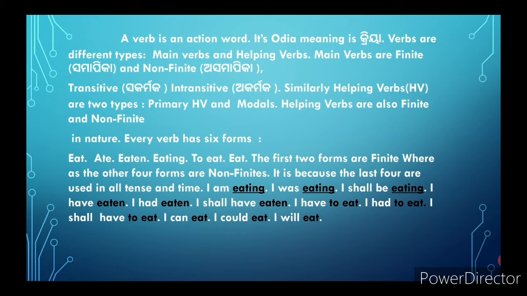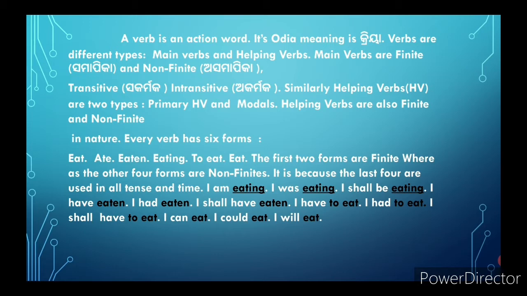The first two forms are finite, whereas the other four forms are non-finite. Eat and ate are finite. The other four, eaten, eating, to eat, eat, are non-finite. Why are they non-finite? It is because the last four are used in all tenses and times.